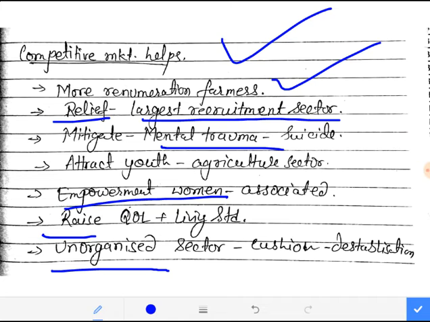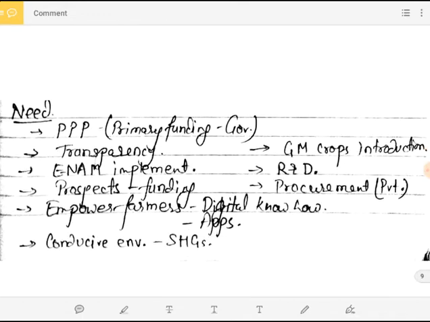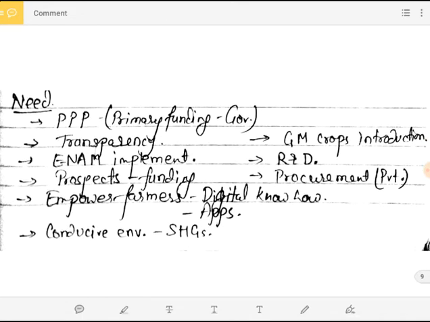If there is no market competition, it means the farmer is not getting that much money, which means the agriculture sector is still lagging behind. What does it mean? In future it has a probability of getting destabilized, right? So the competitive market will give a cushion against destabilization if it intrudes into this unorganized sector, right? Now what is the need, what can the government do now?